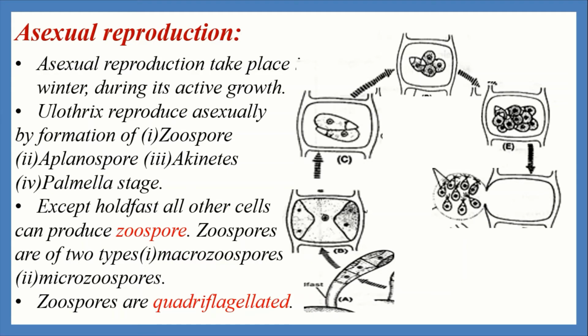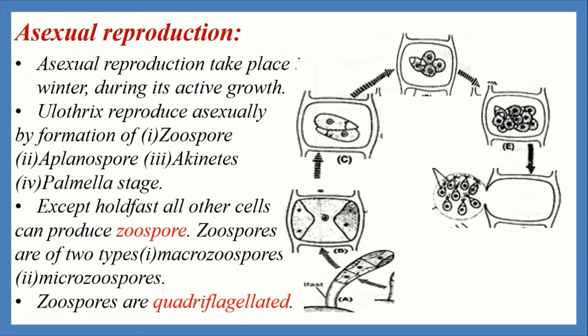After maturation, the zoospores are liberated through a pore developed on the side wall of the cell. The cell which produces zoospores is called a zoosporangium. Initially the zoospores remain in a mucilaginous vesicle. This one is a mucilaginous vesicle. The vesicle soon dissolves and the zoospores are liberated.